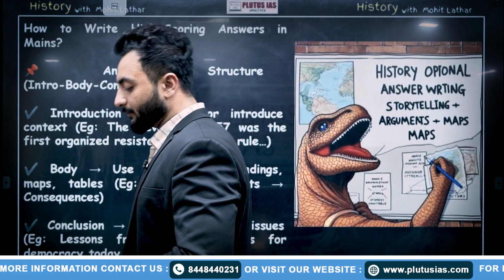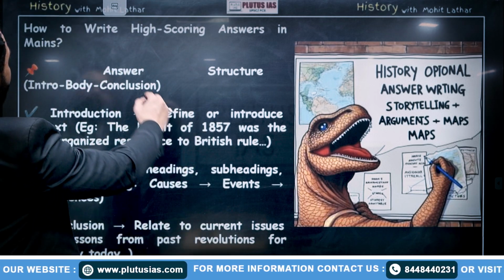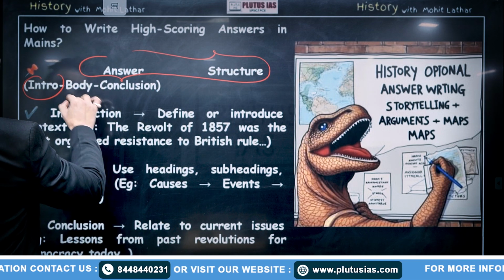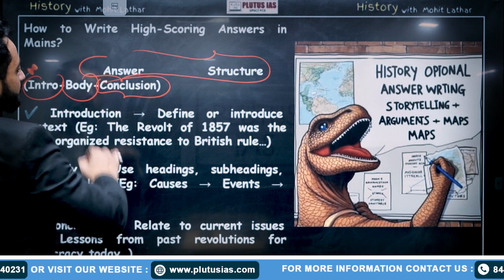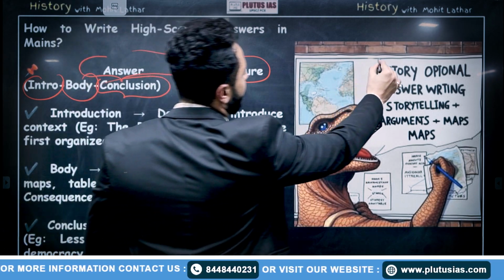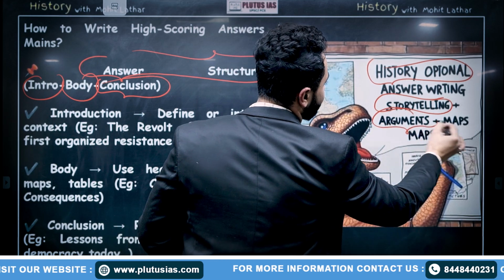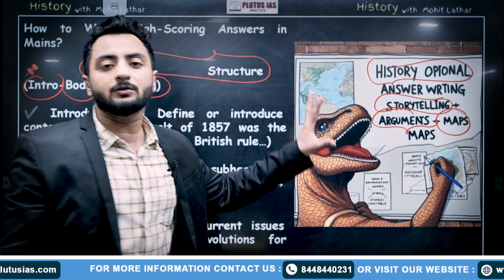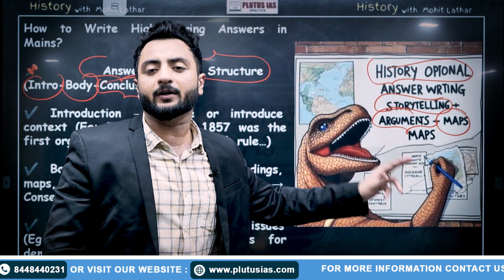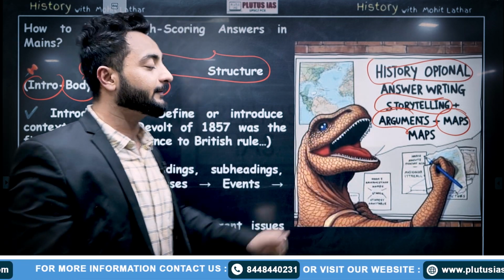How to write high scoring mains answers. So we will be looking at answer structure, that is introduction, body and conclusion. Now you would be happy like this my friend here who knows how to write a history optional answer, because it is about storytelling, arguments and maths. If you have a good hold over them, and even if you don't, you can trust us. I will make sure that you are good at those things.